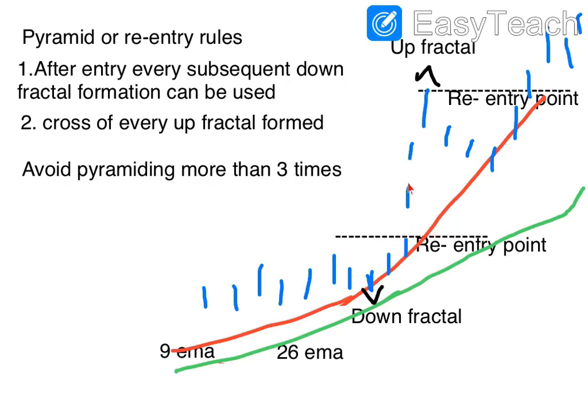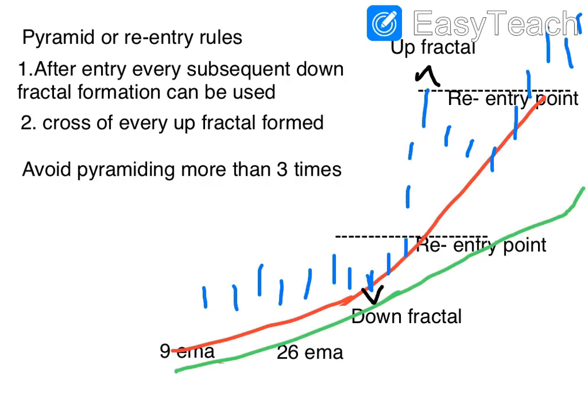Another way you can do is, if the up fractal is violated on the upside, then also you can do a re-entry. So you can have a second entry over here. You can do pyramiding, but try to avoid pyramiding more than 3 times. So you have one re-entry over here, one re-entry over here. An up fractal is found here, and above the up fractal you can buy in this type of pyramiding.